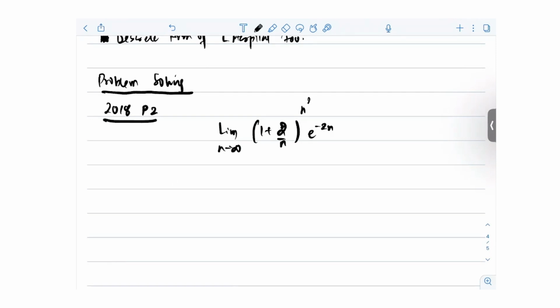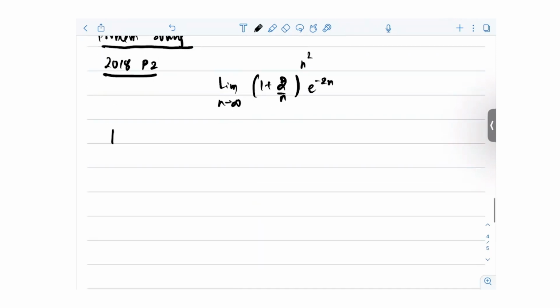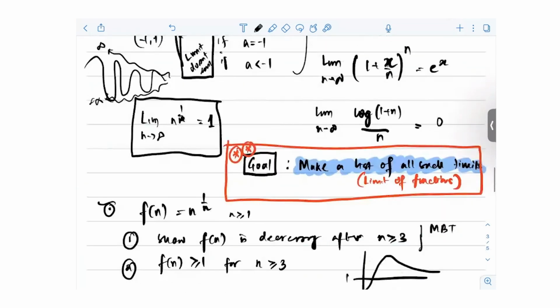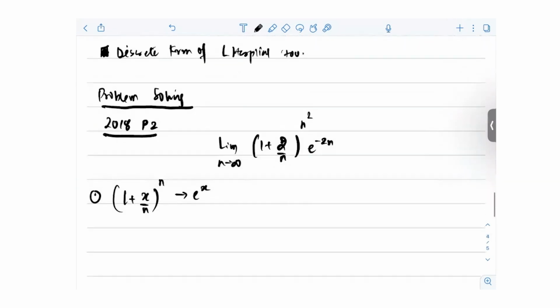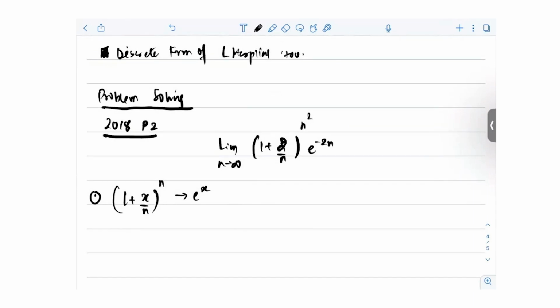So understand, one important result is this: (1 plus x by n) whole to the power n. You already knew that it goes to e to the power x, right? You already know that it goes to e to the power x. I have already told you here how to prove it. It can be a different video, but I'm just telling you this is the standard form. Okay, you have to know this and know the proofs of this.